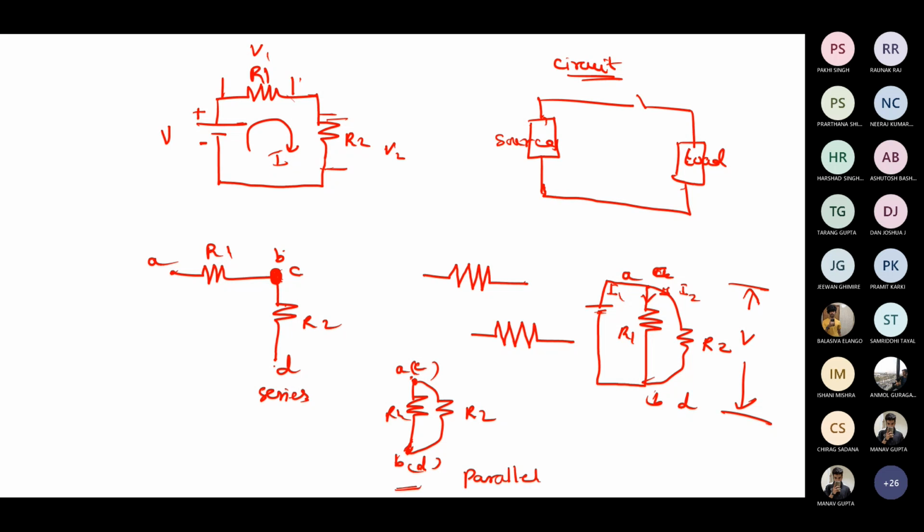Yes, ma'am. So why I'm splitting like this and saying, students, is because, that's what I'm repeating again and again, in your unit 1, you'll have only problems where different fashions of your resistors will be connected, either series or parallel, and you will be asked to reduce your resistance. So there you should know whether these two resistors are connected in series or in parallel. You should analyze the question. If both the edges of any resistors are connected together, then they are in parallel connection. If only one edge is connected, and the other edges are left free and connected to some other element, they are in series connection, series pattern.